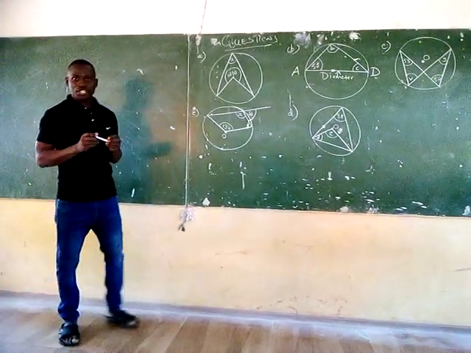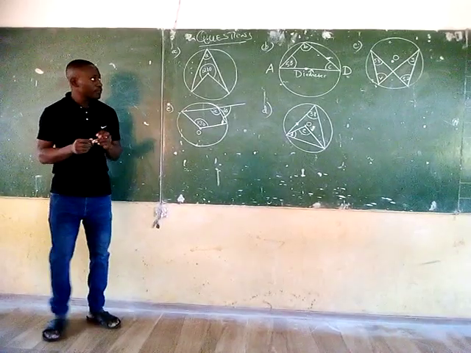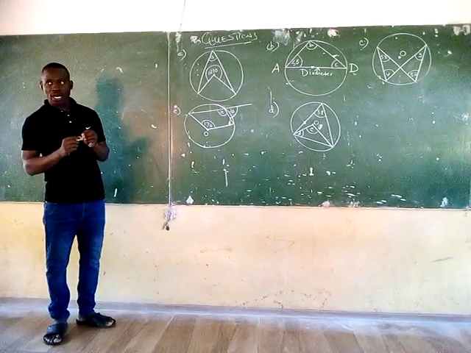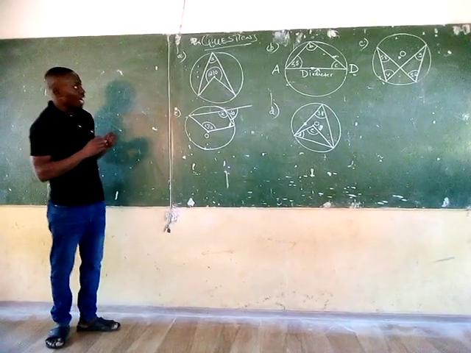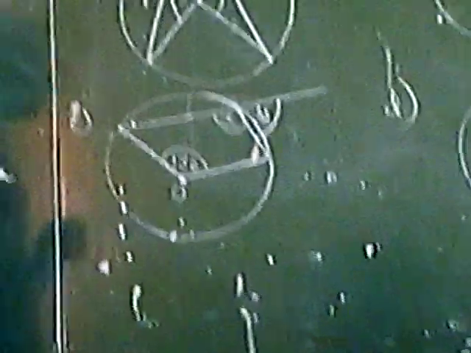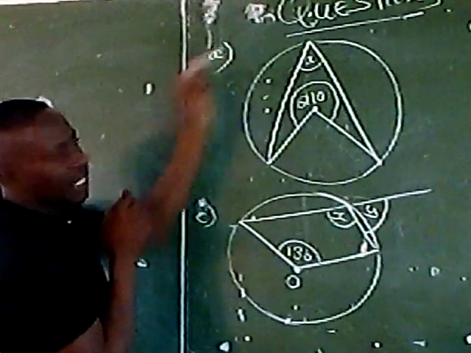Okay guys, let's continue. Let's see how we answer these questions on a second theorem. So we have question number 1, as we're able to see. So question number 1, what we have is this particular question here. Now we are asked to find the angle marked with the letter A.